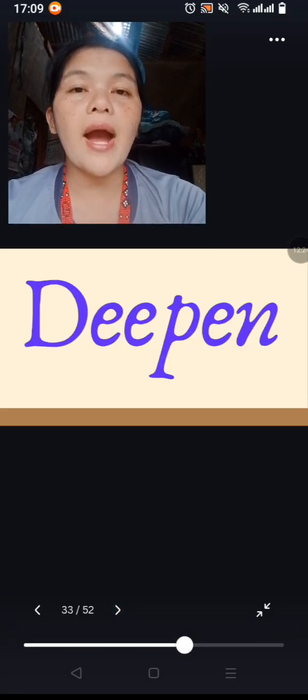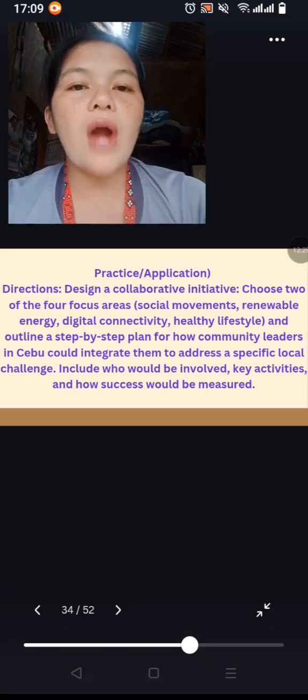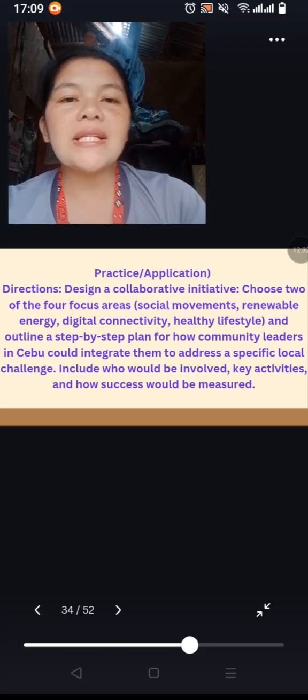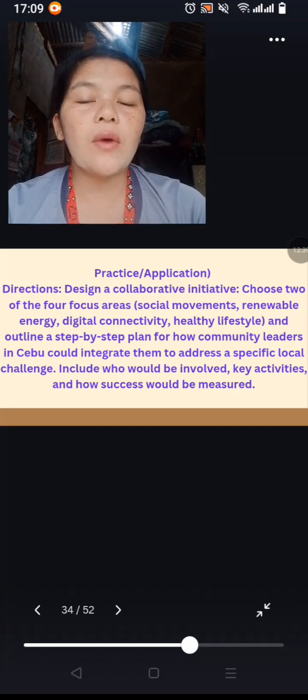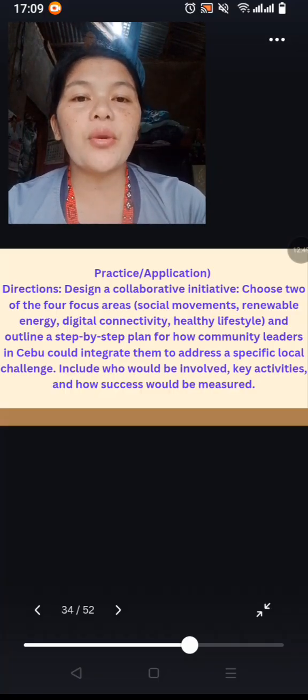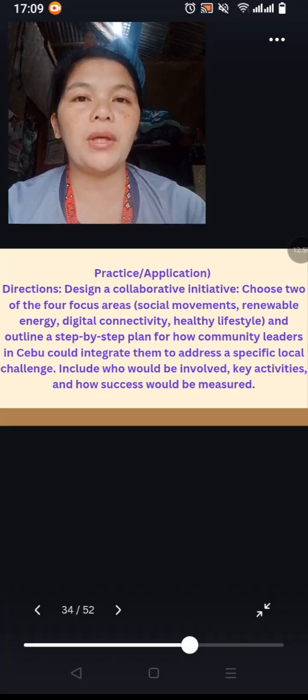To deepen your understanding, we have here the activity, practice or application. Directions: design a collaborative initiative. Choose two of the four focus areas: social movements, renewable energy, digital connectivity, healthy lifestyle, and outline a step-by-step for how community leaders in Cebu could integrate them to address a specific local challenge. Include who would be involved, key activities, and how success would be measured.